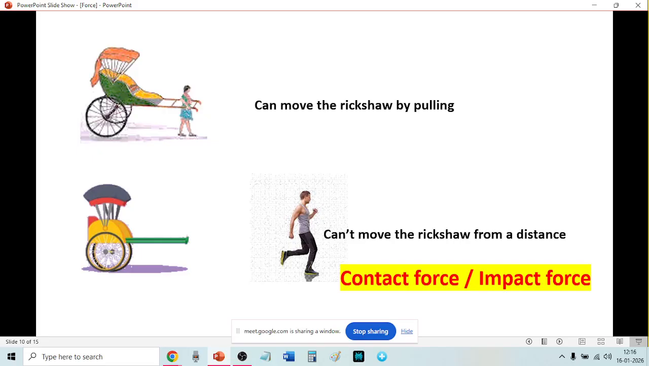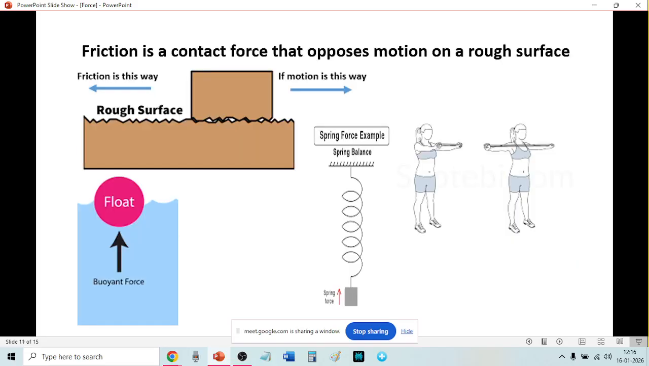Okay. Now, this is a friction. Friction means what?